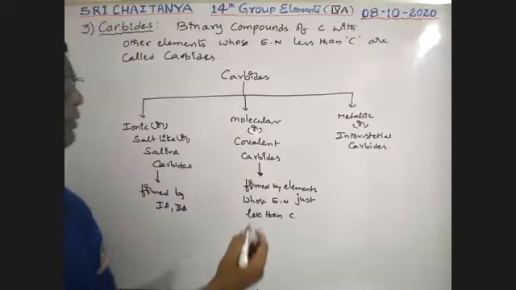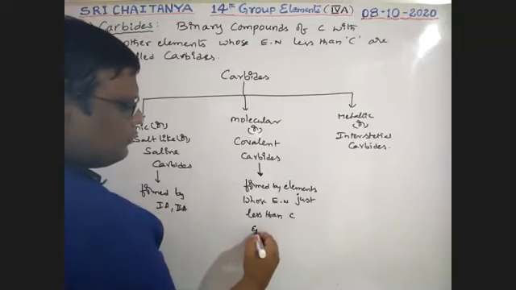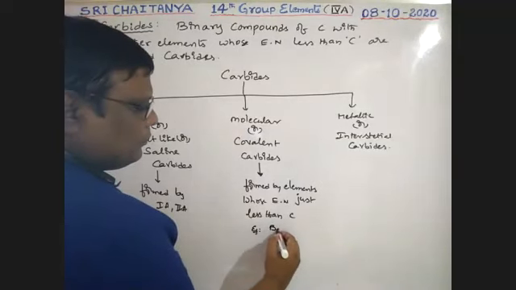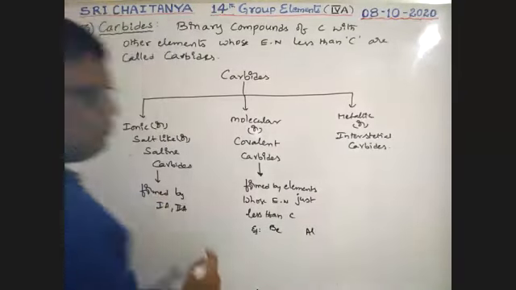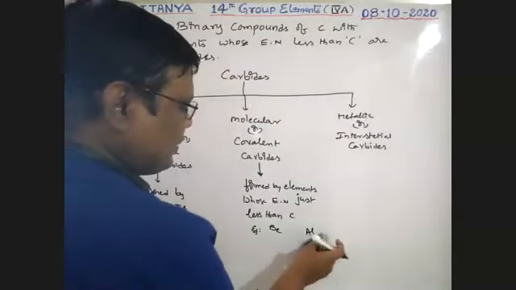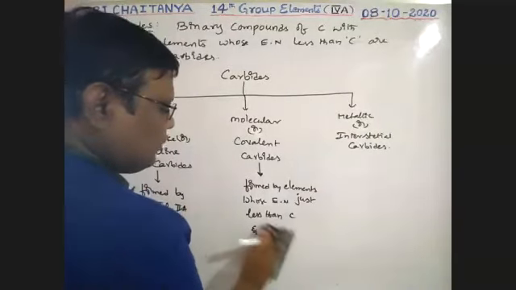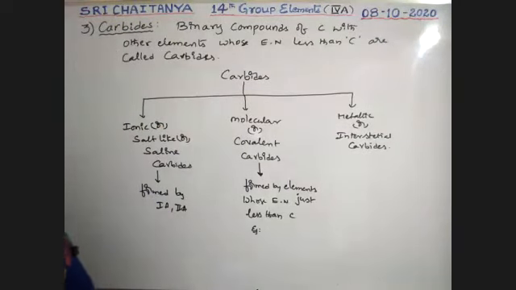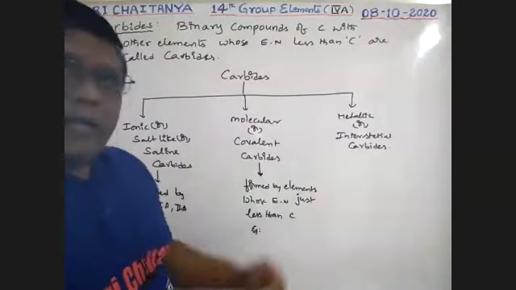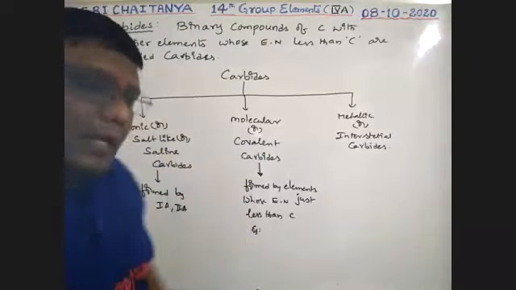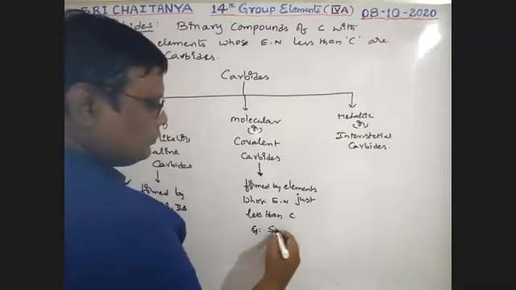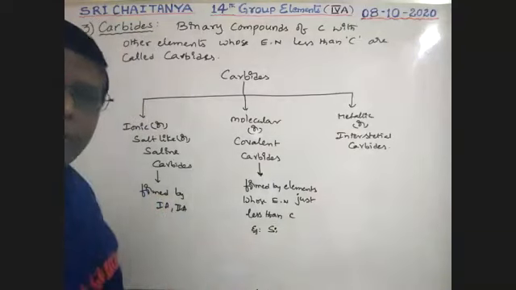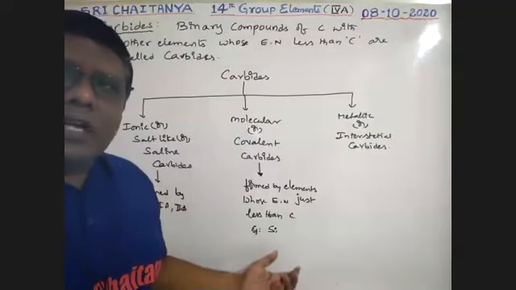The best example is silicon carbide, just silicon.